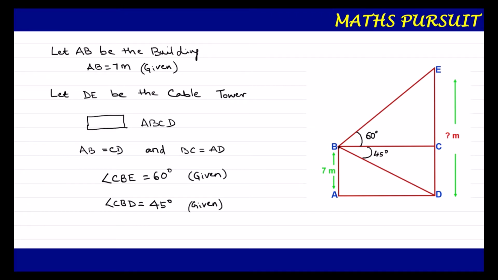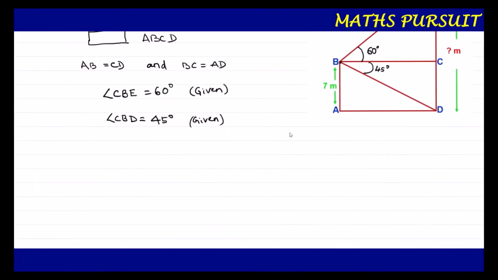Now guys, let us focus our attention here. The most important thing that I am going to tell you is this: if you look here, angle CBD and angle ADB will be equal. Why? Because they are alternate angles. So for that reason, these two angles will be equal. I'm talking about this particular angle and the angle formed here. So angle CBD and angle BDA are alternate angles. Therefore, angle CBD is equal to angle BDA, so that is equal to 45 degrees.